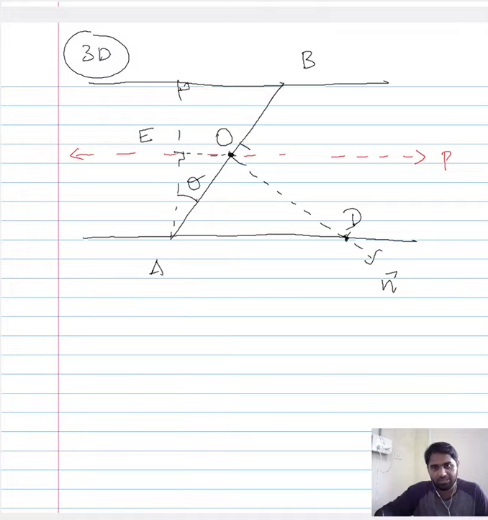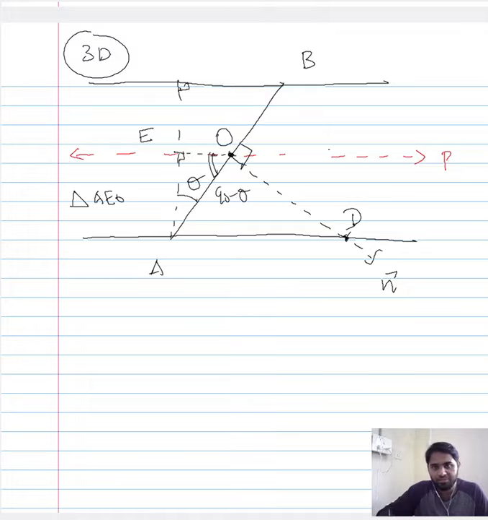So that means this angle is 90 degrees, and since this is 90 degrees, AEO triangle, AEO is a right angle triangle. So that means this angle here is 90 minus theta, and therefore when you consider the line that is along the loading direction, that is the line along the loading direction is OE.